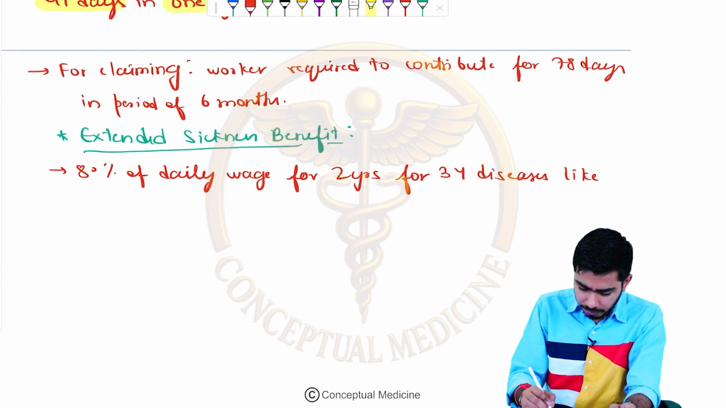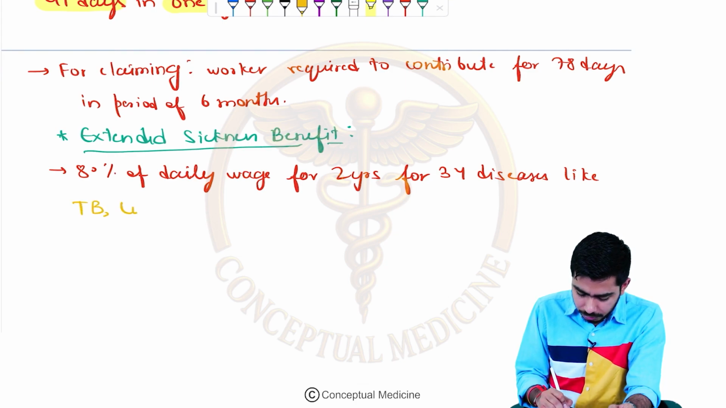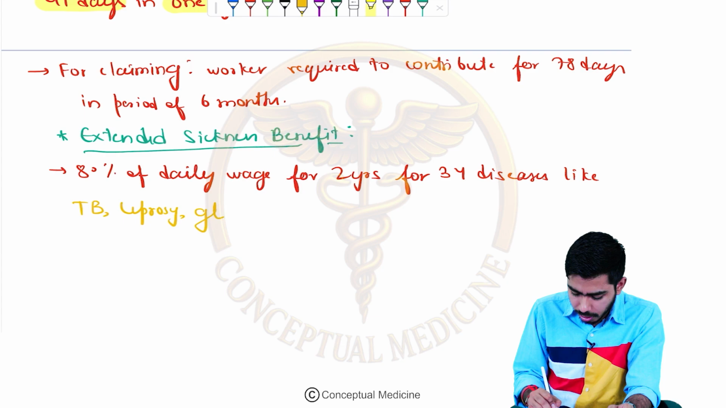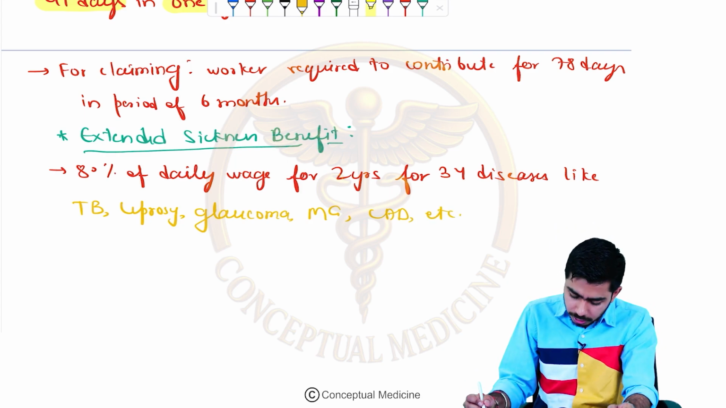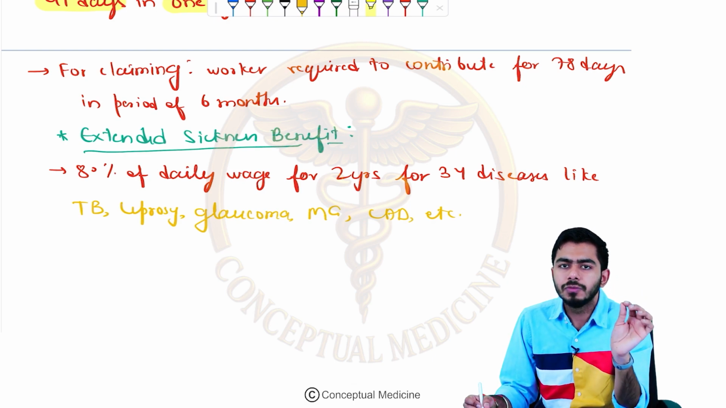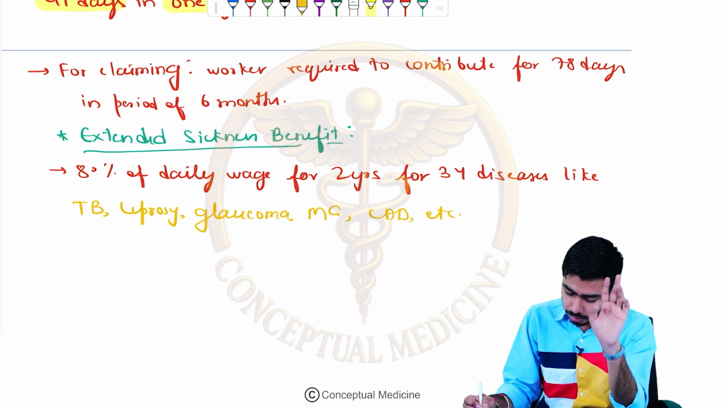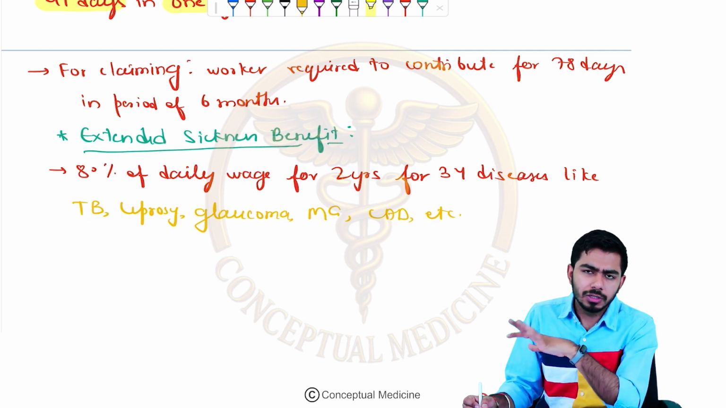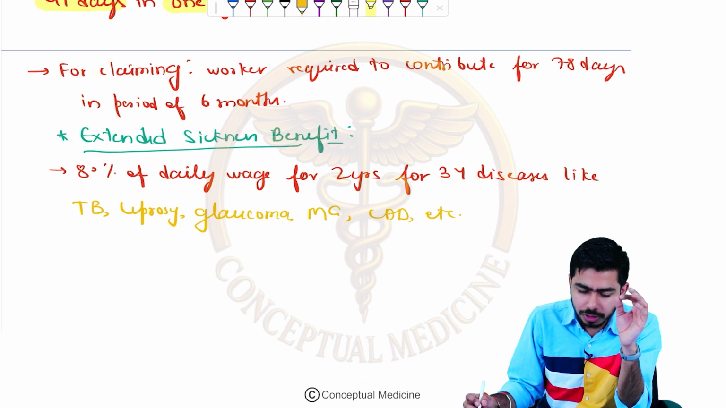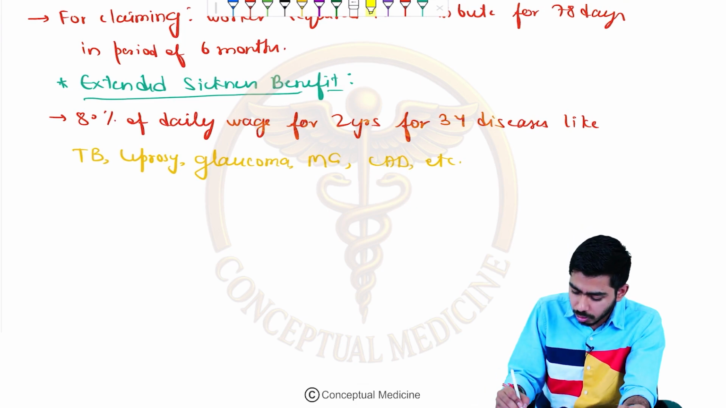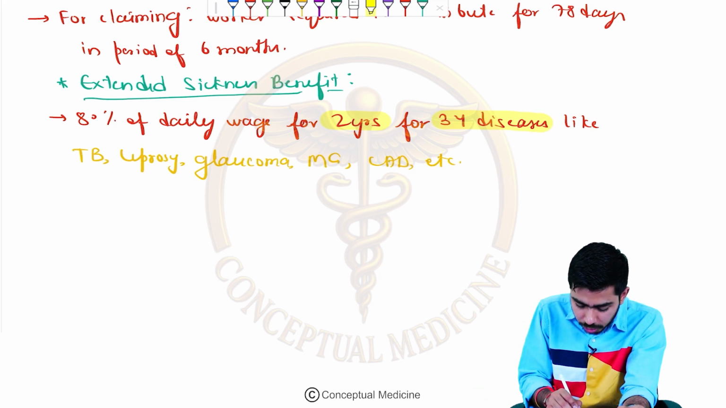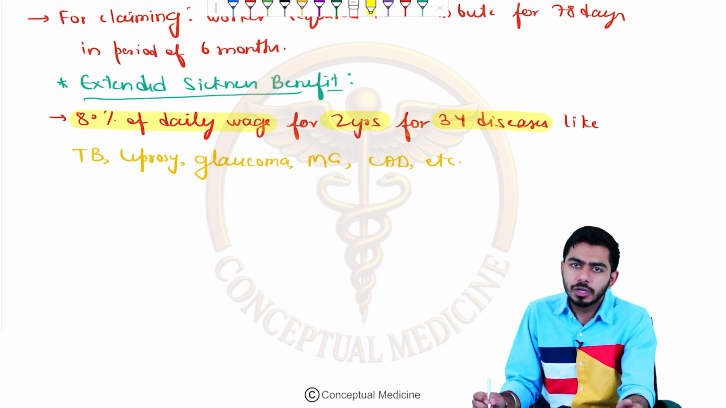Some of the diseases, for example, could be tuberculosis, leprosy, glaucoma, myasthenia gravis, coronary artery disease, and so on and so forth. So these kinds of diseases will be covered under this act, and 80% of the daily wage shall be given for these chronic illnesses for about 2 years, for such 34 diseases which are given in that particular list. These are some of them which I have listed over here. What will be the question about the extended sickness benefit? You need to remember this number, 34 diseases. You should remember the time period, 2 years, and how much of the daily wage will be given, that is 80%.